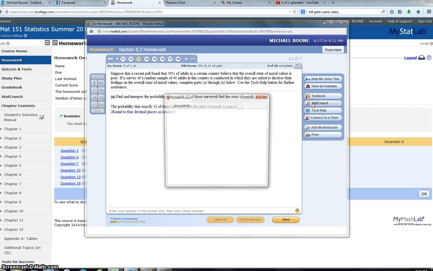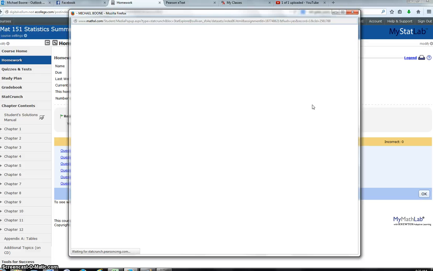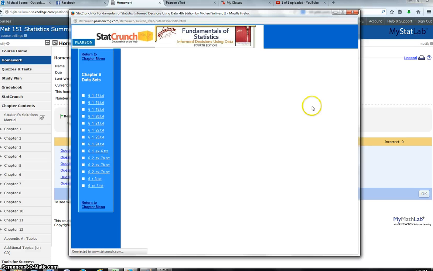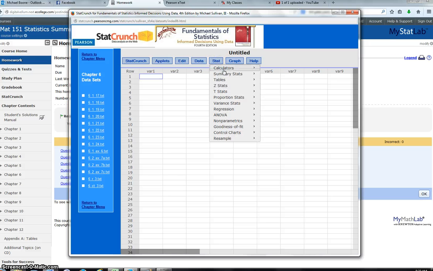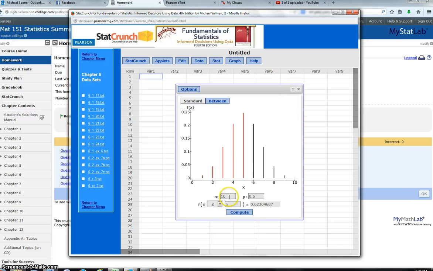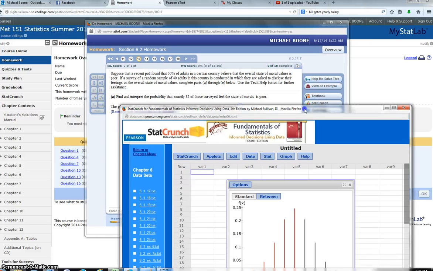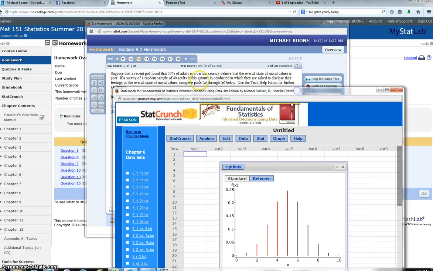So I'm going to go to StatCrunch and I'm going to use my binomial calculator. It'll compute all these probabilities for us. And we'll be using a normal calculator later on in the course. If I go to Stat, Calculators, Binomial, it gives me this neat picture. I know that the number of adults that I have is 40, and the probability that they think it's poor is 50%.